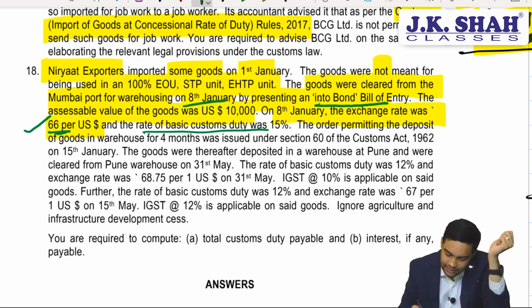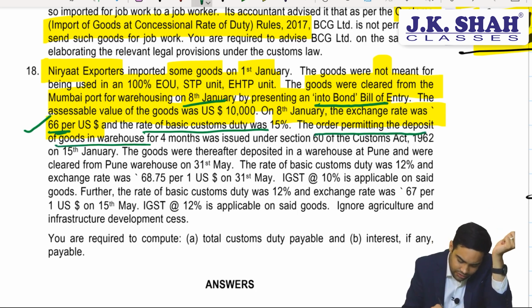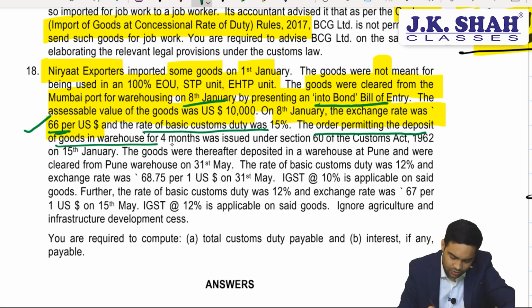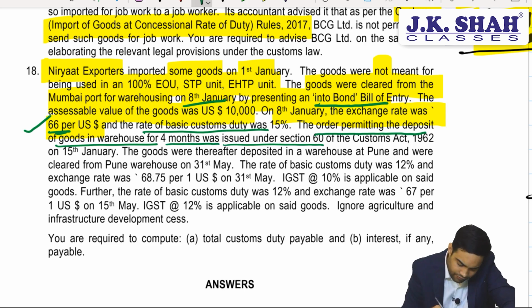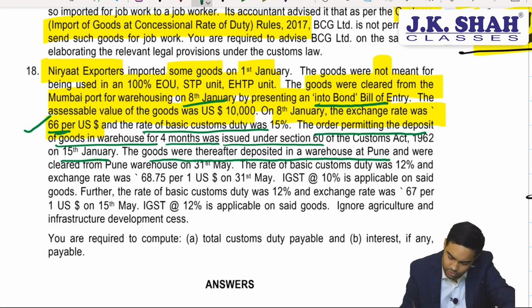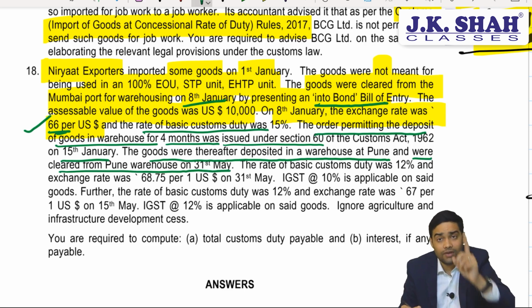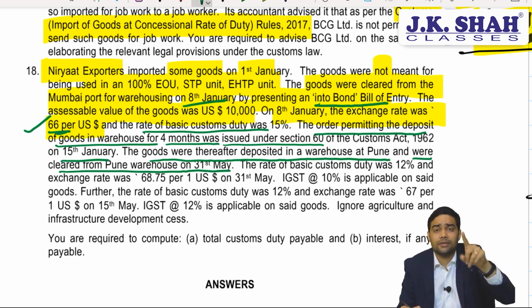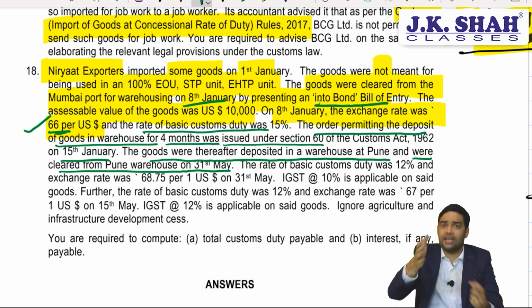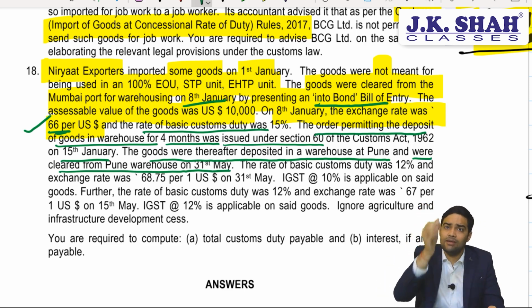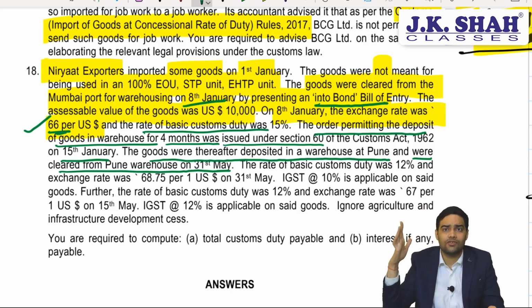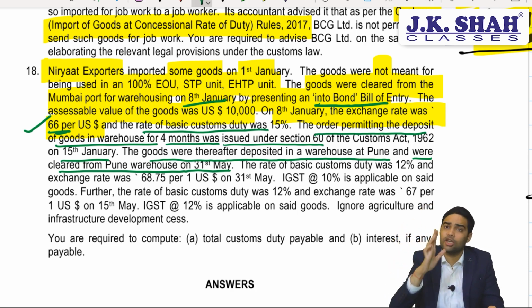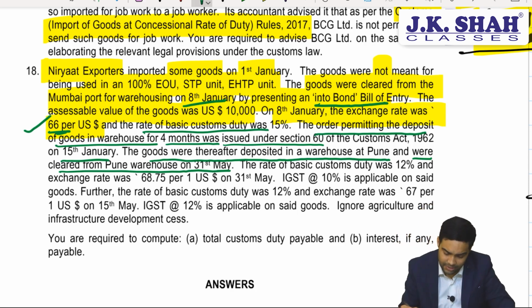Remember? The order permitting deposit of goods in warehouse for 4 months was issued under section 60 on 15 January. The goods were thereafter deposited to warehouse in Pune and were cleared from Pune warehouse on 31st May. Now you have cleared after 4 months. That means warehousing period has expired. And if warehousing period expires, that would be the deemed date of removal. That day's rate of duty will be applicable. Yes, Keshav Rayan famous judgment, that date will be applicable.